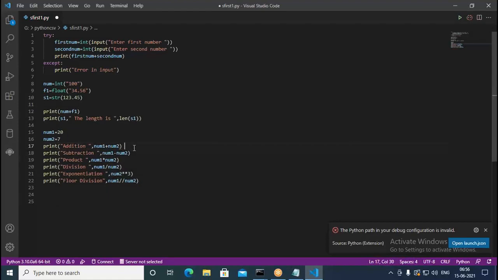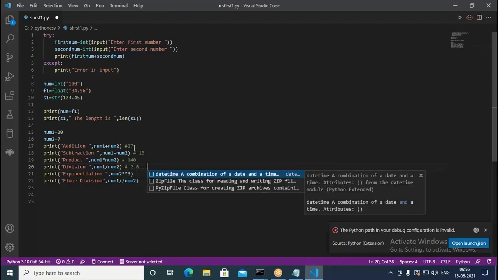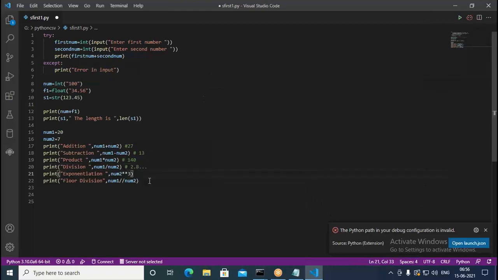The results we expect: 27, then 13, then 140. For the division, when you divide 20 by 7, 7 2s are 14, 7 8s are 56, so it is something like 2.8. For the exponent, you raise to the power 3: 7 7s are 49, 49 7s are 343, so it has to be 343.